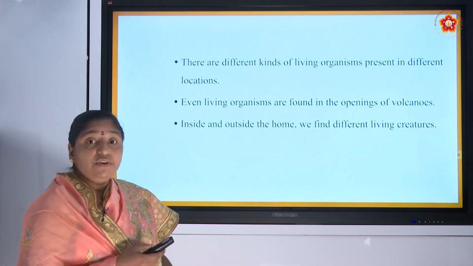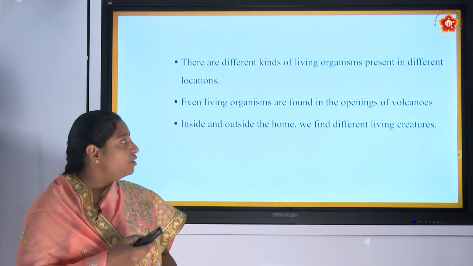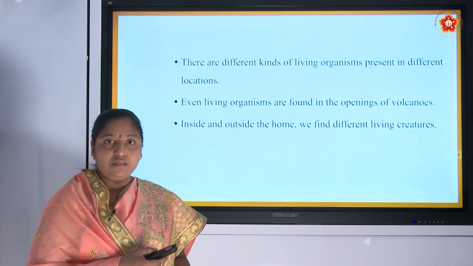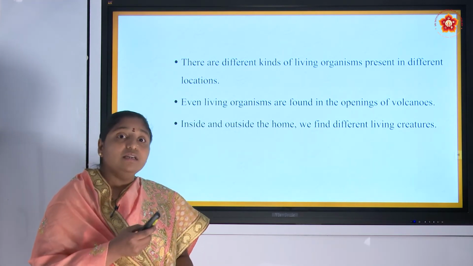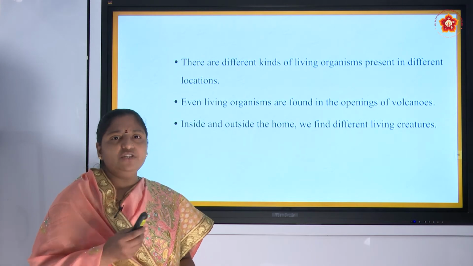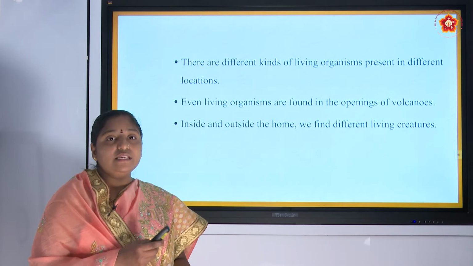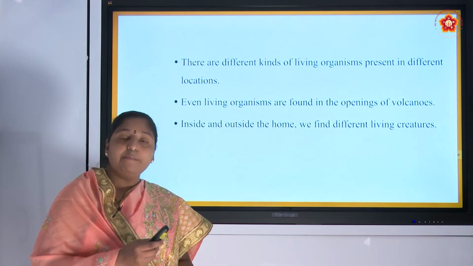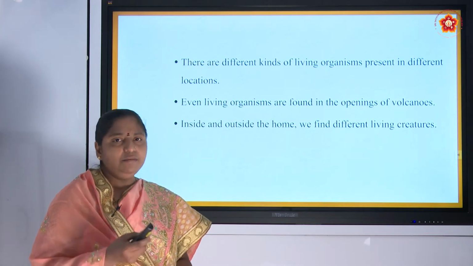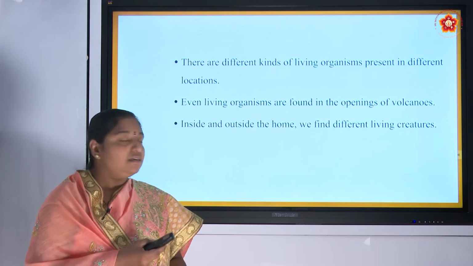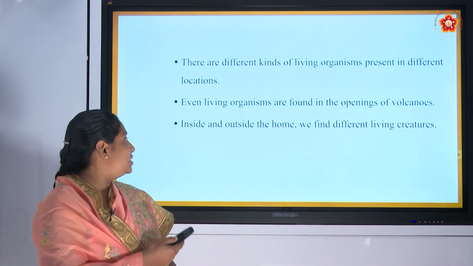Even living organisms are found in the openings of volcanoes. You all know that near the volcanoes the temperature is very high. Even though in such temperature, some bacteria can survive. That means we can see organisms near the openings of the volcanoes also.